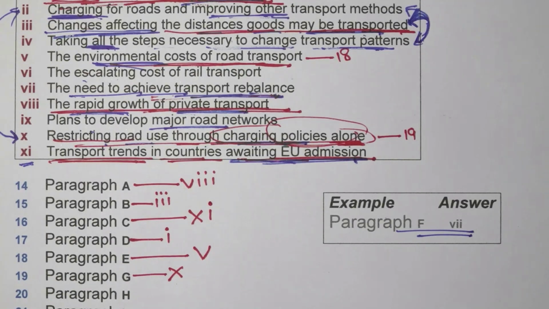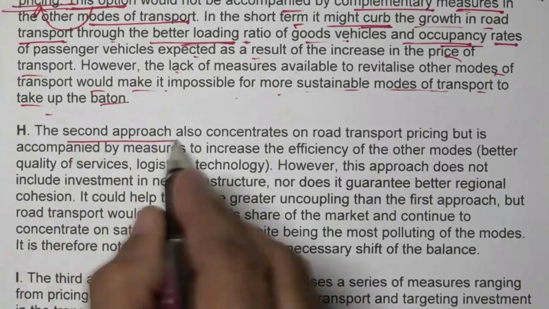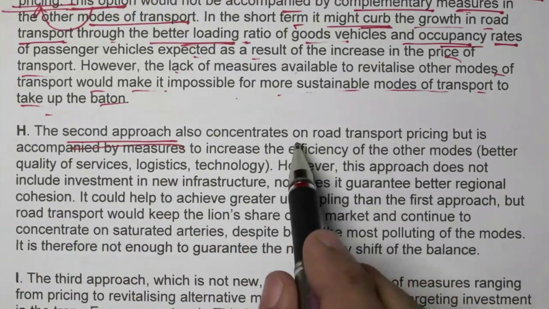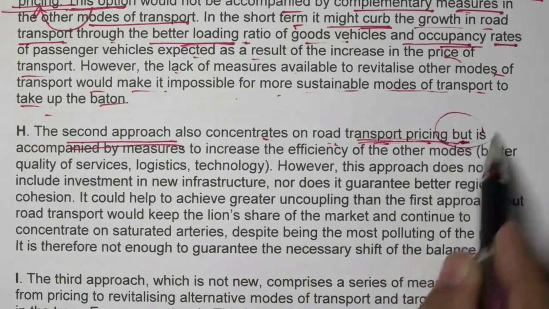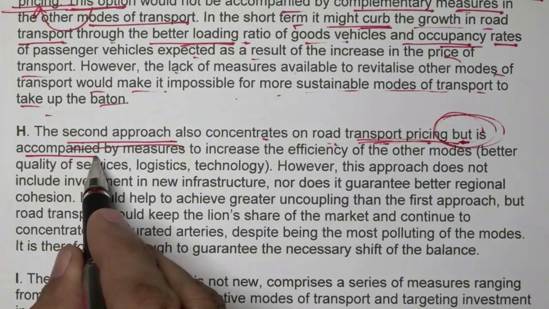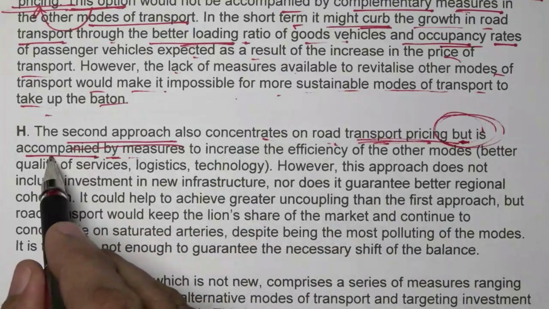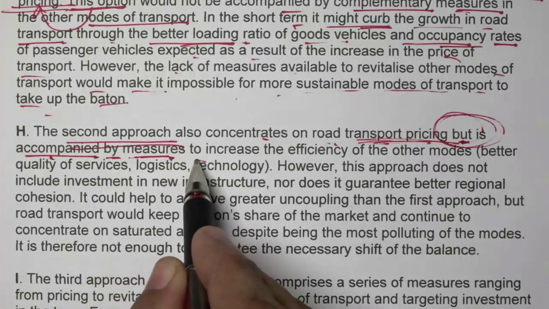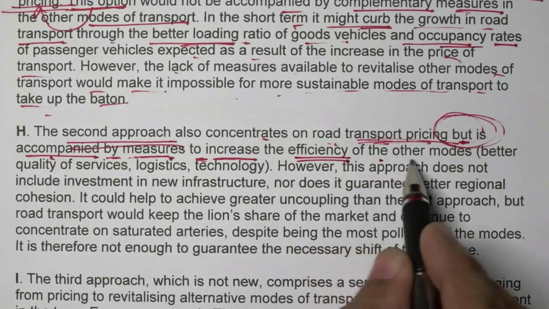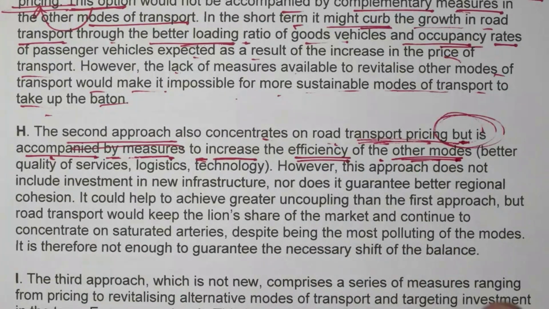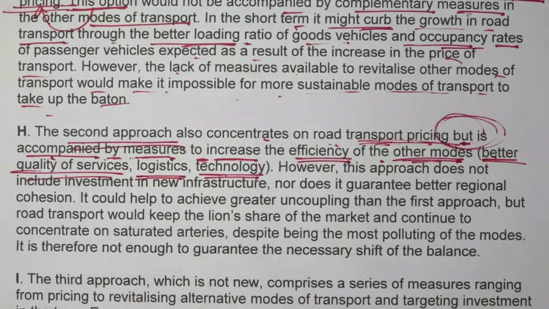Now he is giving in each paragraph the second approach. It meaning is what? It's another solution. The second approach also concentrates on a road transport pricing, but, very important word, but is accompanied by measures to increase what? Increase the efficiency of other modes. What is it? Better quality of services, logistics, technology.